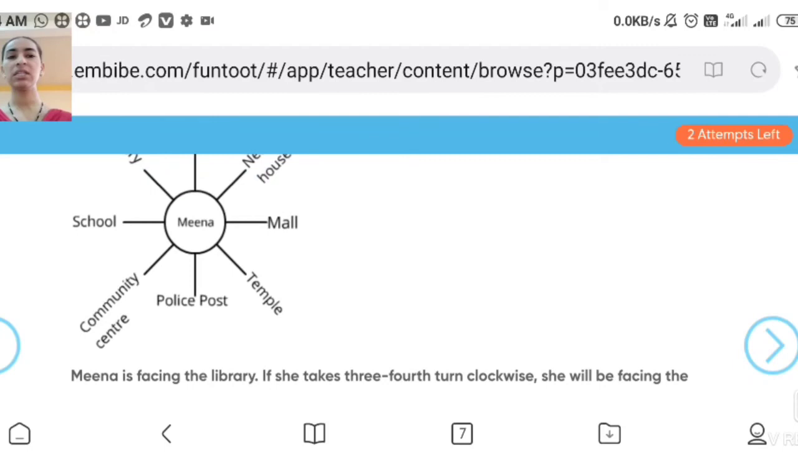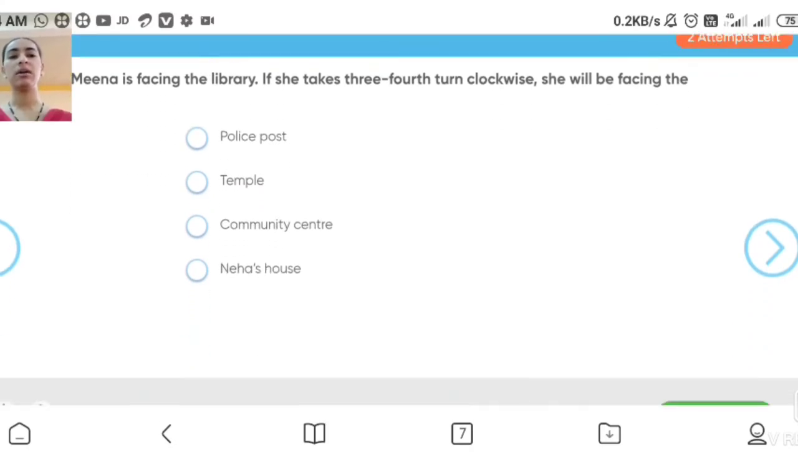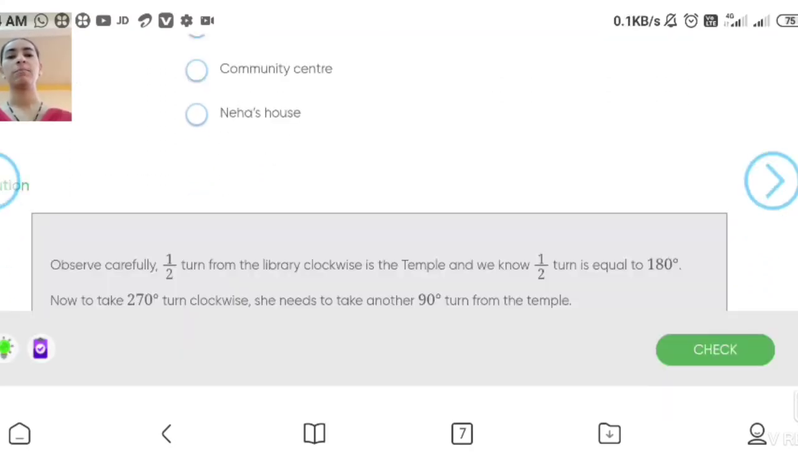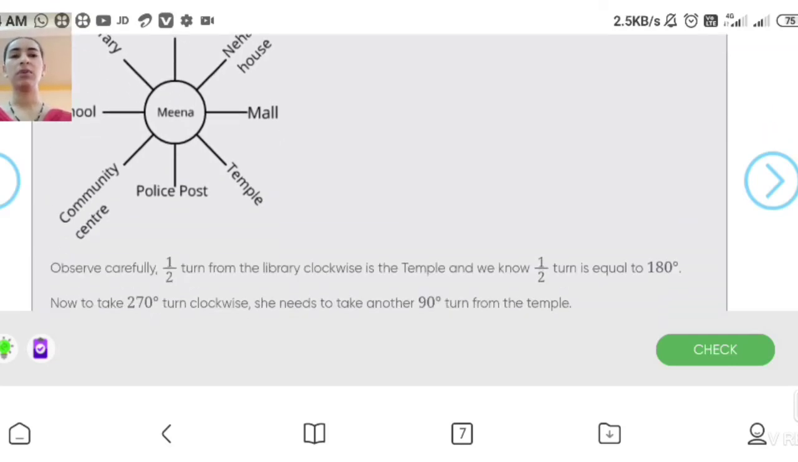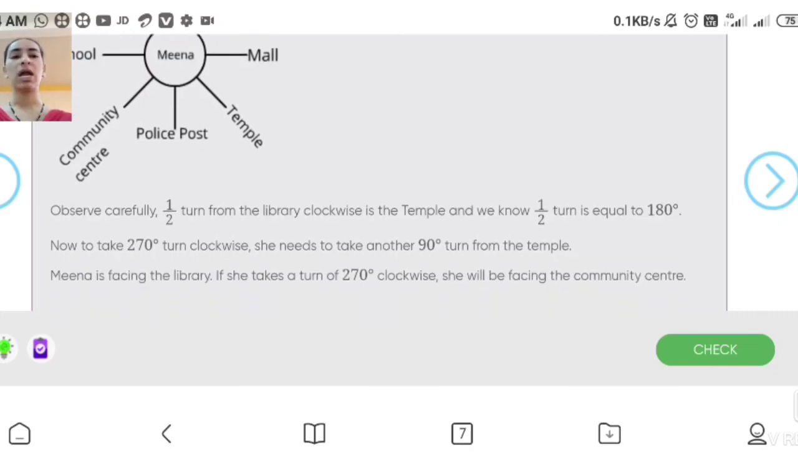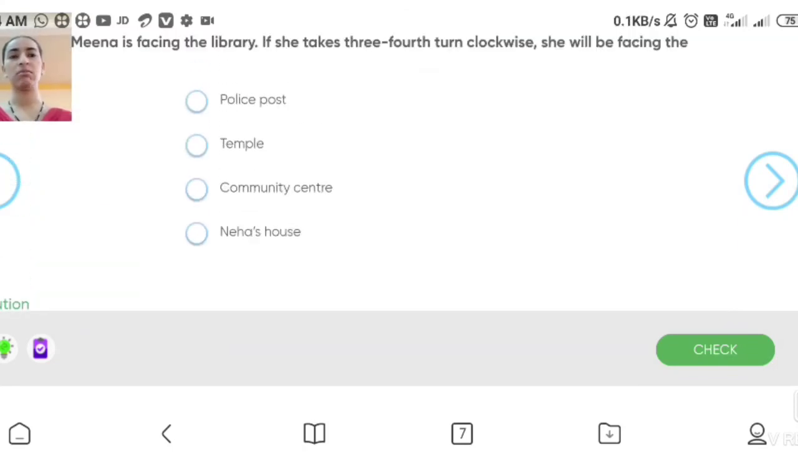So she will be facing which one? Meena is facing the library. Now after 3/4 turn it will be facing the community center. Yes or not? Now see here, where is Meena? Observe carefully. Half turn from the library, it will be the temple. And after 180 degrees we have to add 90, which means it will be facing the community center. Okay students, so the answer will be community center.